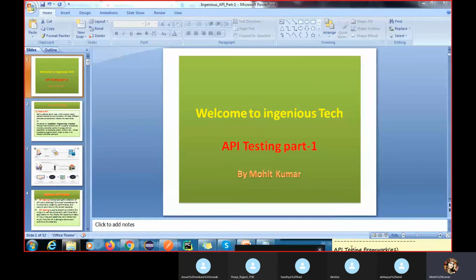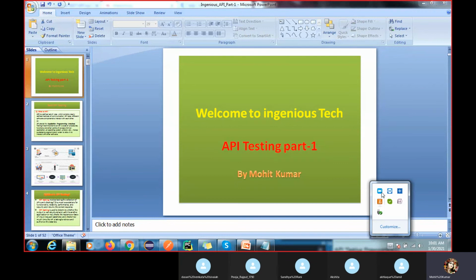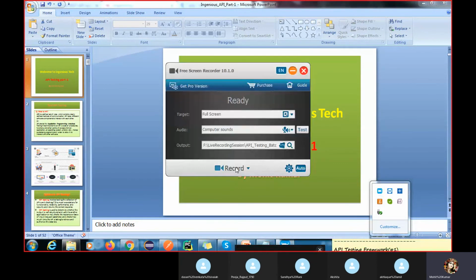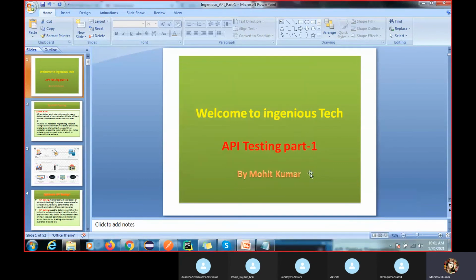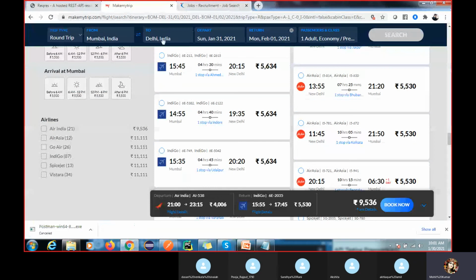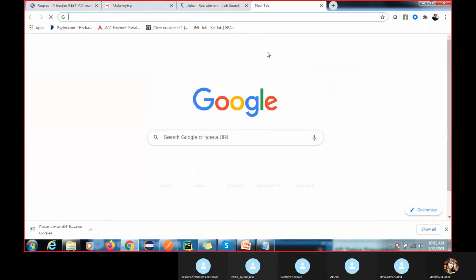and why it is important. Anyone having any idea about API testing? We are going to validate UI testing, right? So why does the industry require API testing? We are going to do UI testing, right?